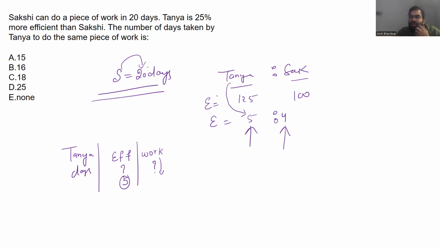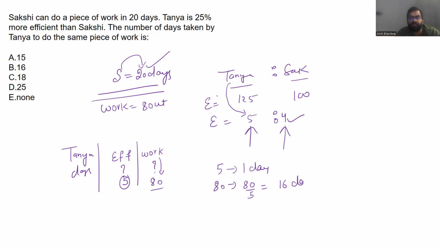So if Sakshi can do a task in 20 days and Sakshi efficiency is 4, can I claim work done by Sakshi, every day she is doing 4 unit work till 20 days. So 80 unit work she is doing right now. And same work has to be done by Tanya. So 5 unit work in one day done by Tanya. So 80 unit work will be completed in 80 by 5 and that is 16 days. All right. And that is my answer, option number B.